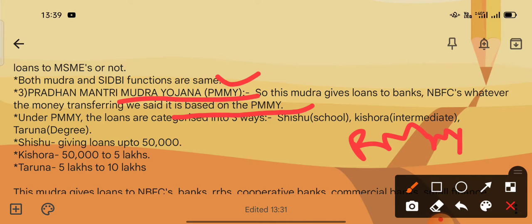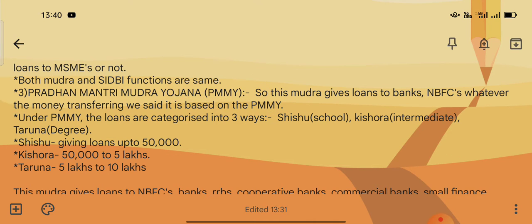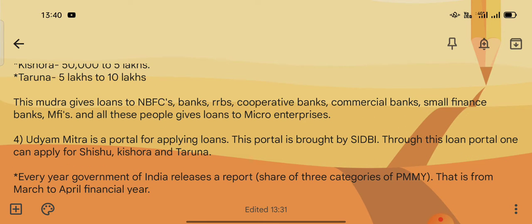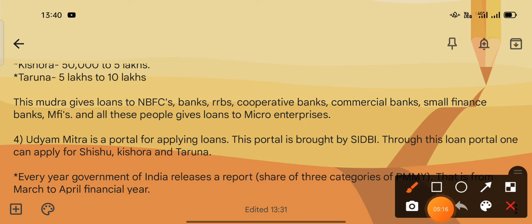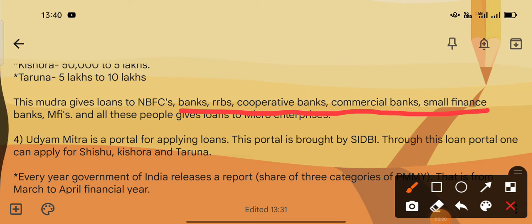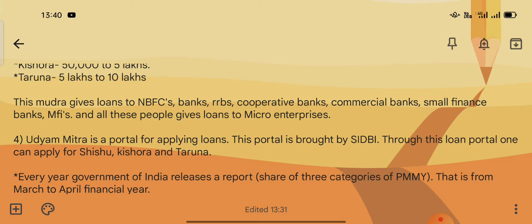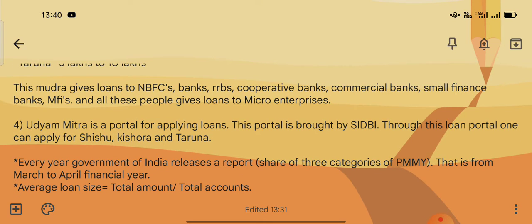Next is Kishora, the middle level. And next is Taruna, the graduation level. Shishu means loans up to 50,000, Kishora is 50,000 to 5 lakhs, and Taruna is 5 lakhs to 10 lakhs. 10 lakhs is the maximum amount. Mudra gives loans to NBFCs, RRBs, cooperative banks, commercial banks, small finance banks and microfinance institutions.